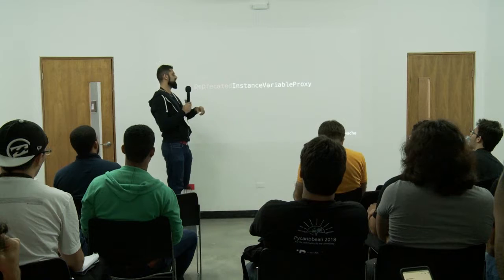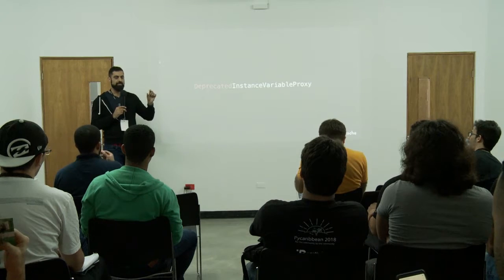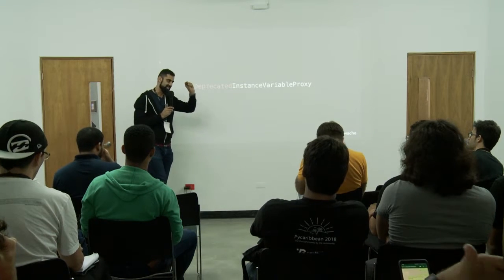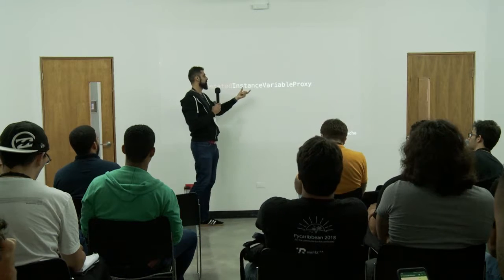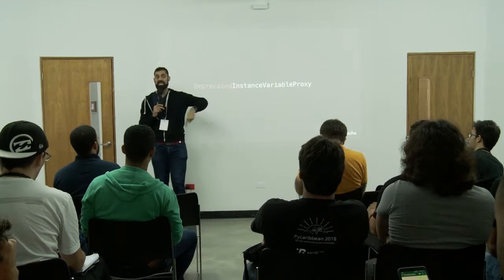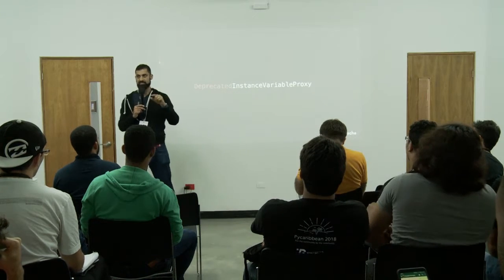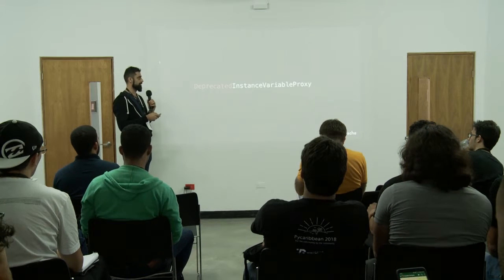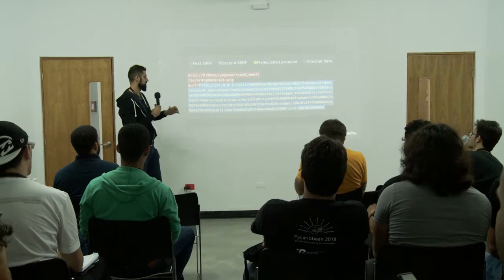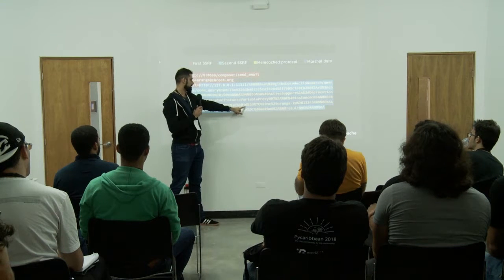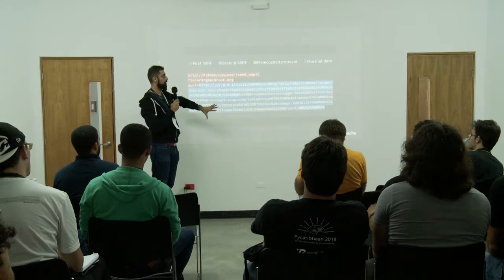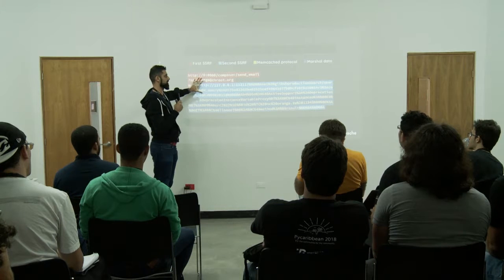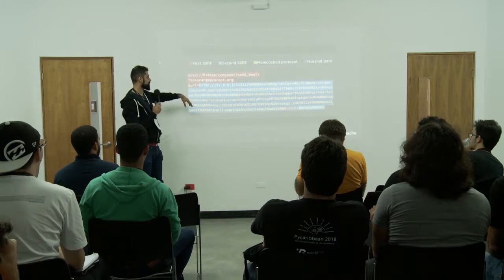What the vulnerability instance variable proxy had was that you could hack it in such a way so that when it gets deserialized, it executes a command on the server. Just the act of deserializing it executes a command on the server. So the actual thing is here. So this is the whole webhook that Orange is now using.